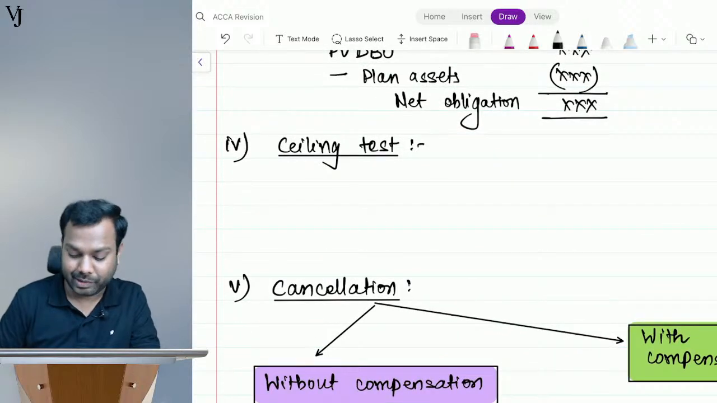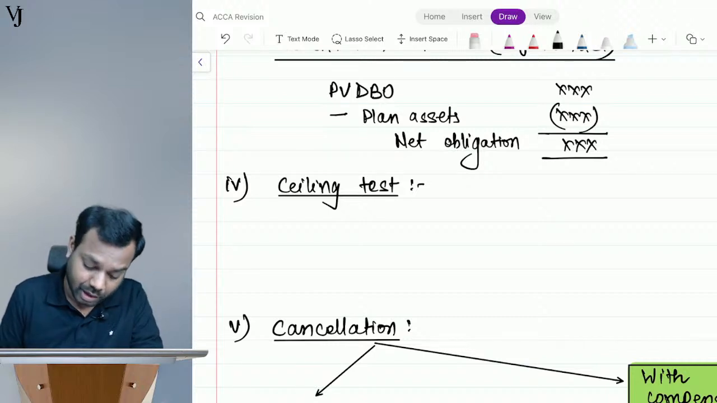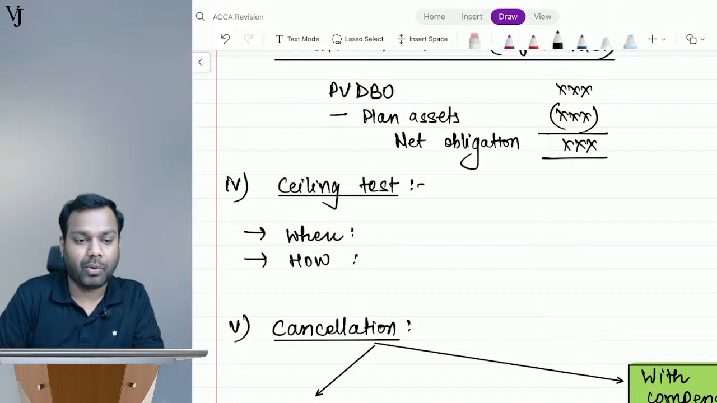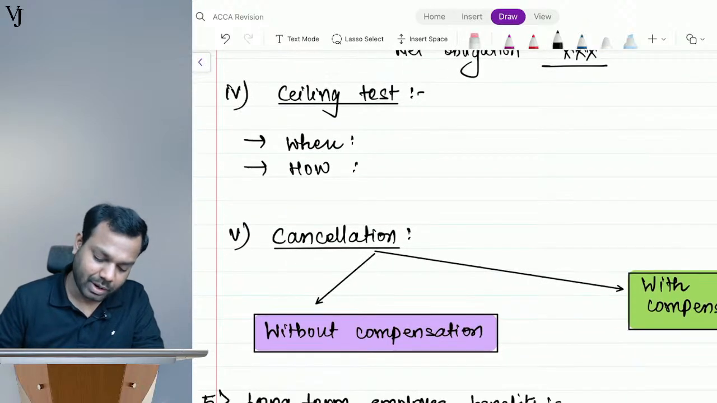Now comes the ceiling test. The ceiling test, I have to study two things here: when I have to do the ceiling test and how I have to do the ceiling test. When and how. Oh, okay, Yogesh, I'll cover that, don't worry.